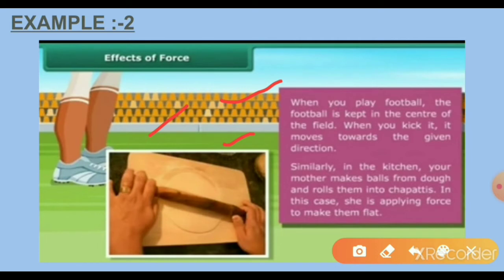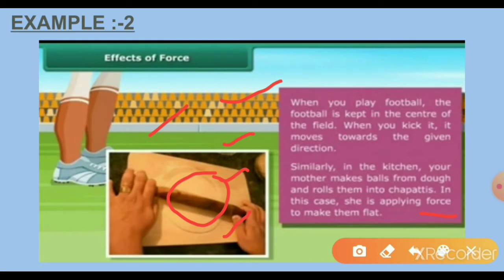In the second case, similarly, in the kitchen, your mother makes balls from dough and rolls them into chapatis or puris. In this case, she is applying force to make them flat. Before rolling and after rolling into chapatis, some change happens. What is the change here? If you apply force, it changes the shape of an object. So this is also related to the effects of forces.